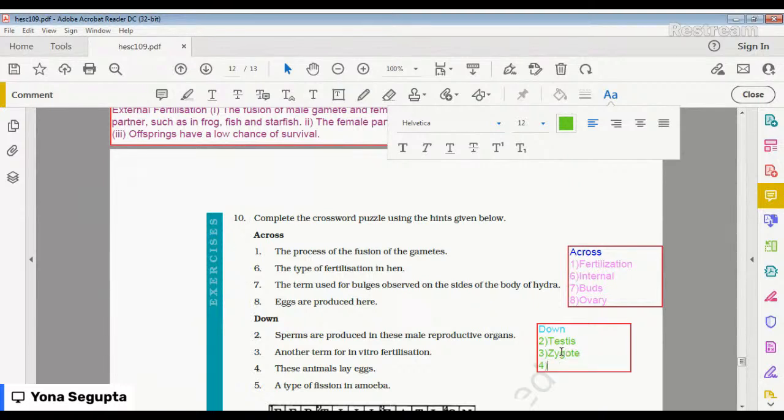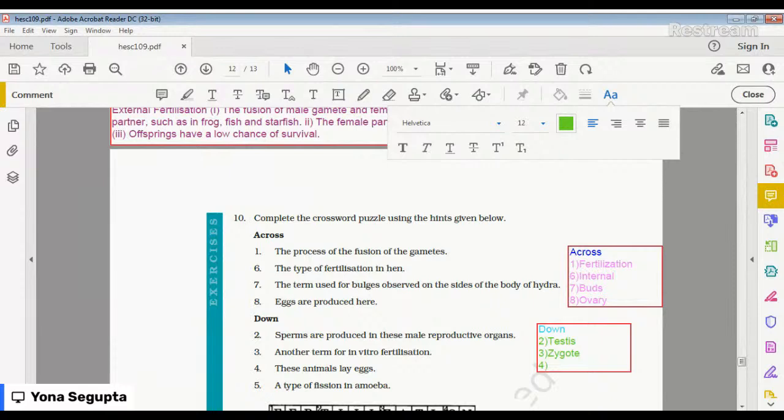Next is number 4. These animals lay eggs. Now, many animals lay eggs. There are hen and many more examples. So, what animals? Is it oviparous or viviparous? The answer is very simple.